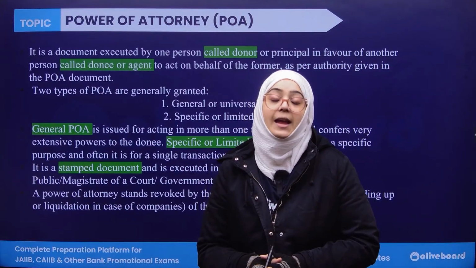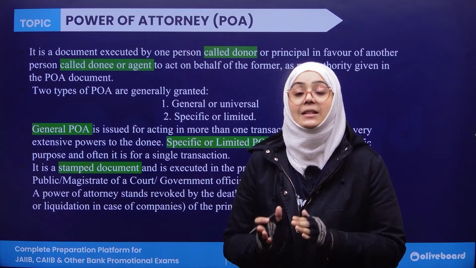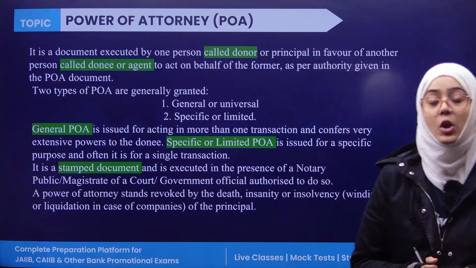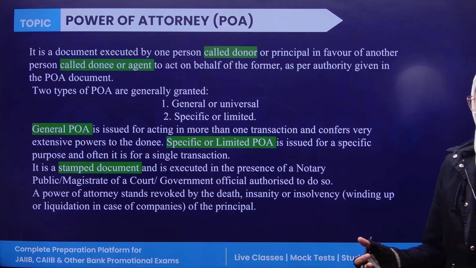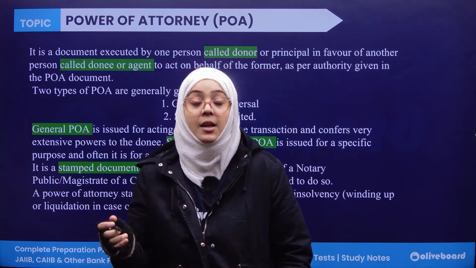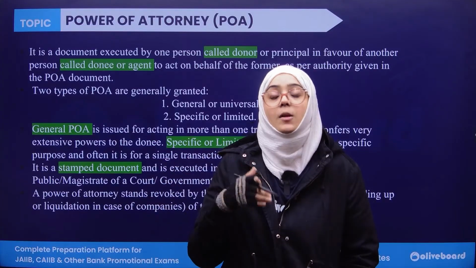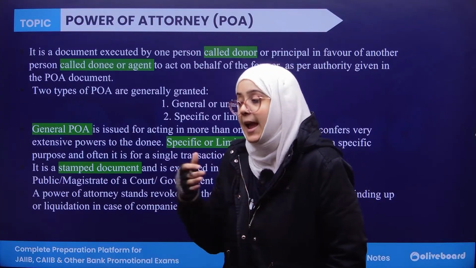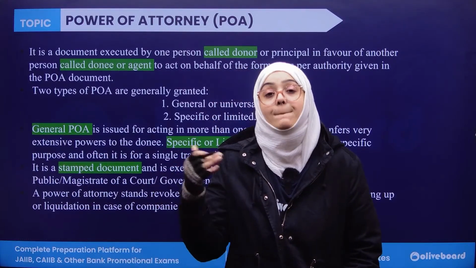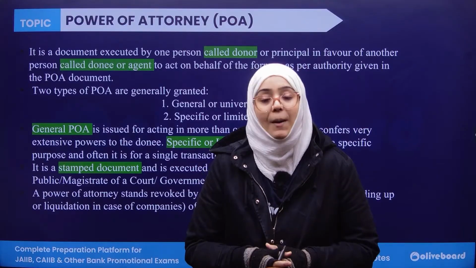Power of attorney is a document executed by the principal, or you can say donor, in favor of the donee, or you can say agent, authorizing that person that now you are responsible for acting completely on my behalf. Then it is known as power of attorney.